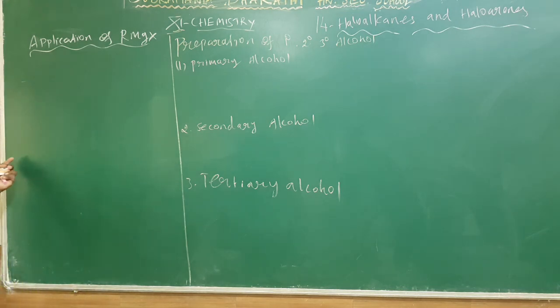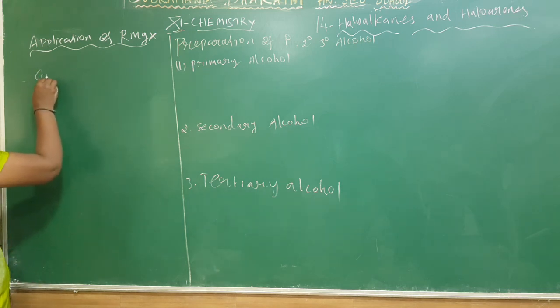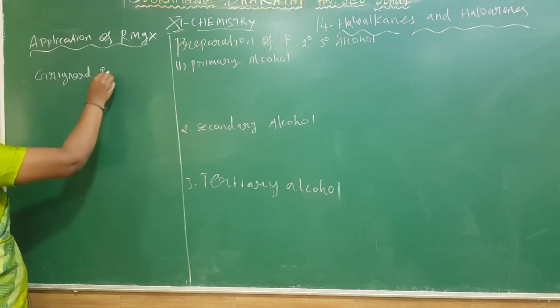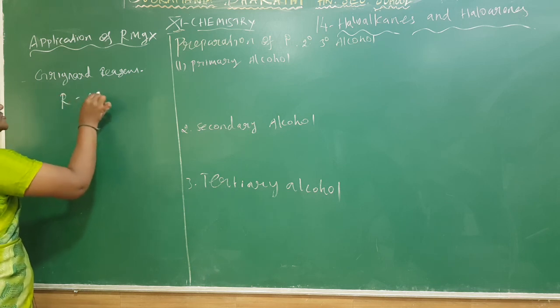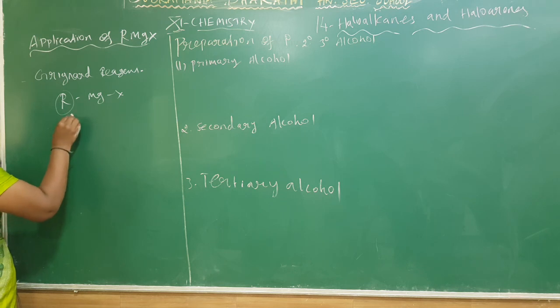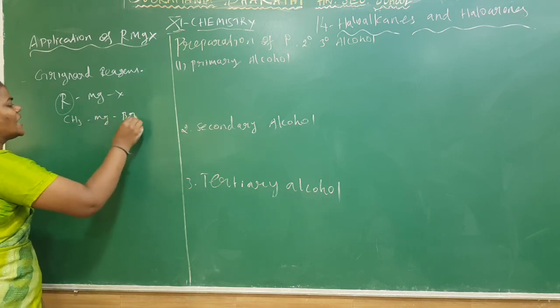In this section we learn about the application of RMgX. Generally you know the general formula of Grignard reagent. The Grignard reagent is RMgX. Here R is replaced by a methyl group, CH3MgBr, whatever halogen you are taking.